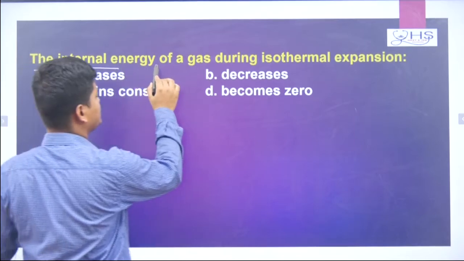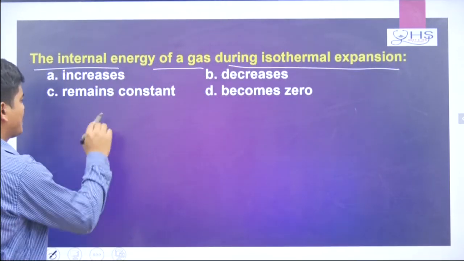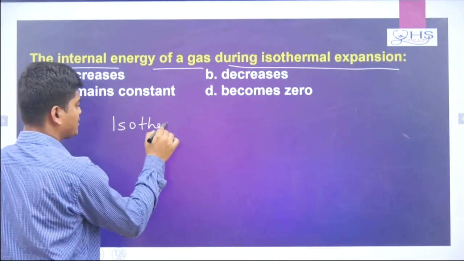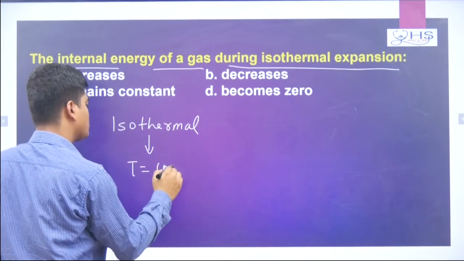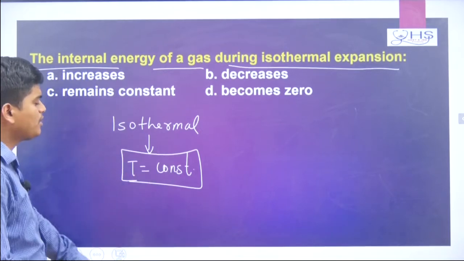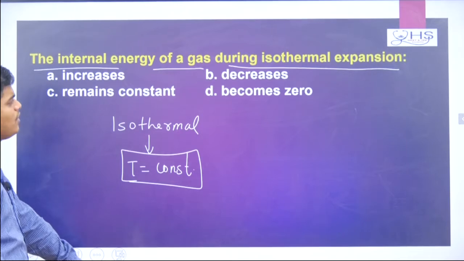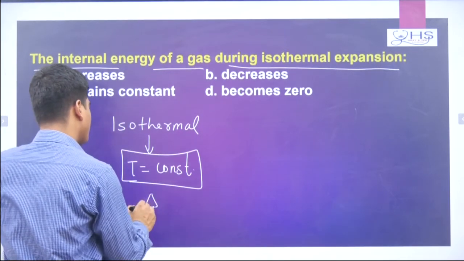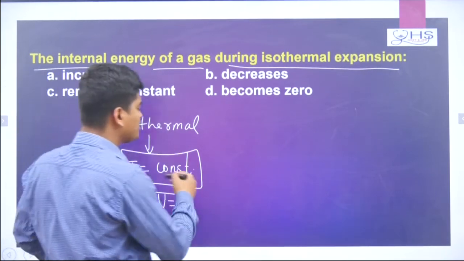The internal energy of a gas during isothermal expansion. Now remember, isothermal expansion means what? Iso means same, thermal means temperature. So isothermal process means temperature is constant. If temperature is constant, it is called an isothermal process. Now in this isothermal process, what will happen? There will be no change in internal energy, because internal energy depends on the temperature.